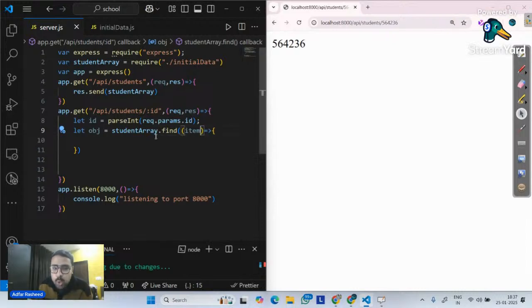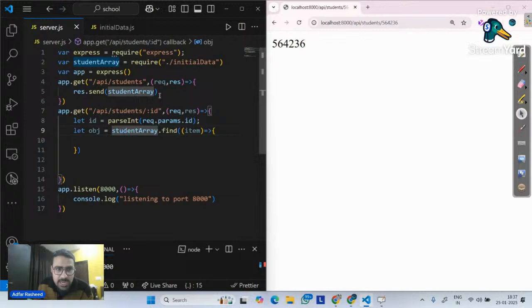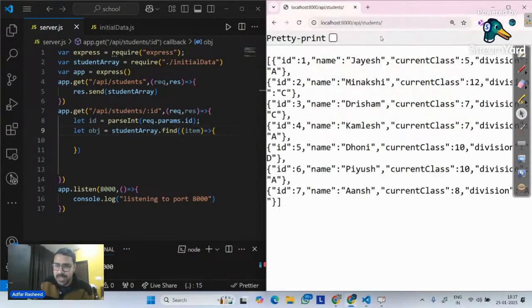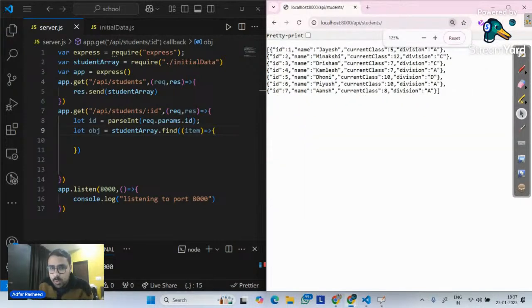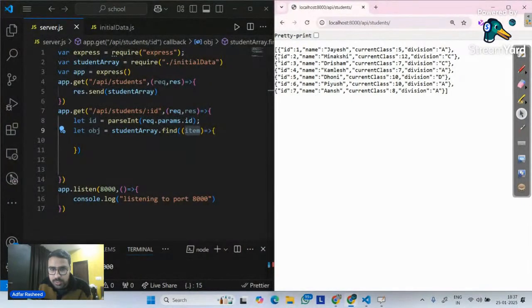So find is a looping method. On the student array, it will start a loop. Once it starts a loop, let me try to display that array here. Over here we can see this is the array in my output. Once it starts a loop on this array, it will take these items one by one. It will take this and place it in the item variable. Then in the second loop, it will take the second object and place it in item, and so on and so forth. So item will be, in every loop, the individual item of the array.